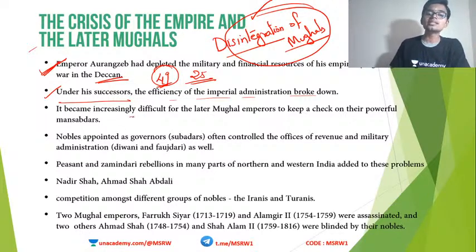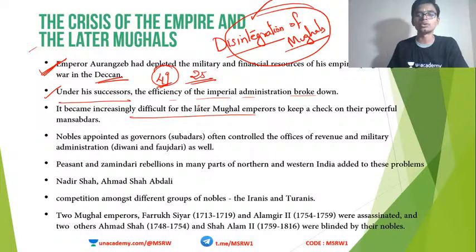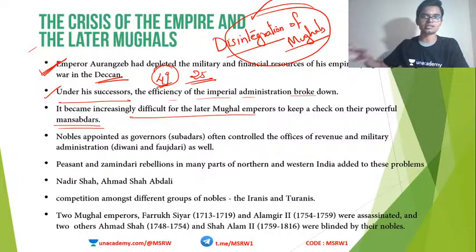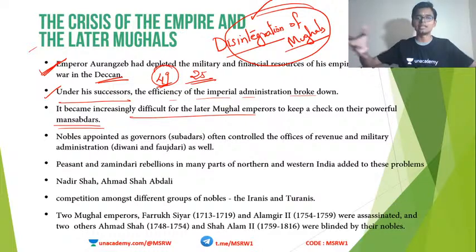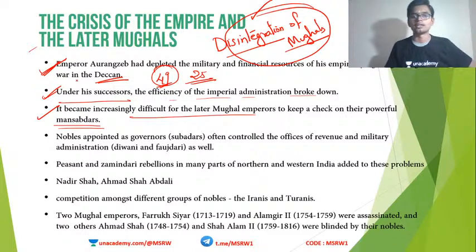Then it became increasingly difficult for later Mughal emperors to keep their powerful Mansabdars under control. The Mansabdari system, or granting land assignments to various officers, actually proved to be fatal for the Mughal dynasty. The number of Mansabdars increased and there was not enough land to allocate to them. Also, the revenue from these lands to the Mughal treasury declined because the lands were allotted to various different officers. So the Mansabdari system was also a fatal blow to the Mughal dynasty.